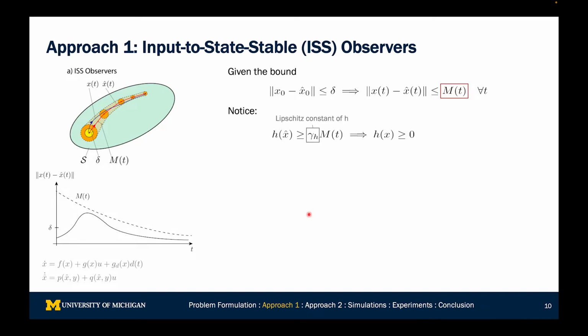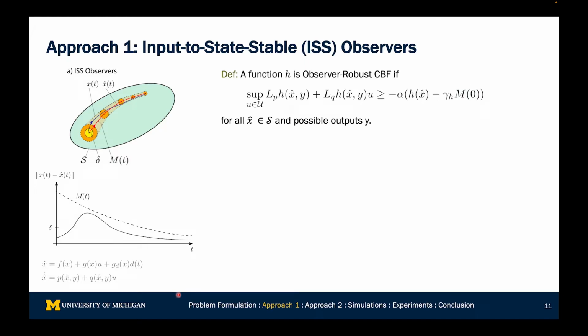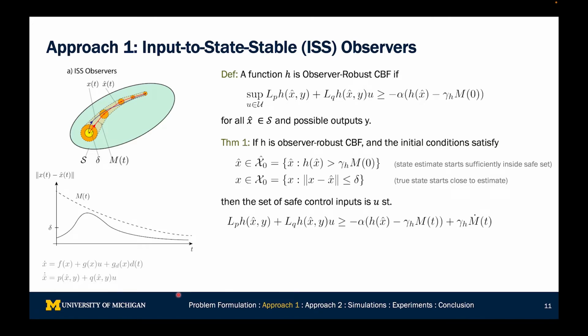The key idea is quite simple. We're going to use the Lipschitz constant of h, and we say that if h of x̂ is greater than γ_h m, then you know that h of x is greater than 0. Given that this is a direct consequence of the Lipschitz continuity, we just need to ensure that h of x̂ remains greater than γ_h m at all times. To do this, we take derivatives of h, and we can say that h is an observer robust CBF if it satisfies the following condition: L_P h plus L_Q h u is greater than negative alpha of h minus γ_h m0, where P and Q again are from the observer dynamics. If you have such an observer robust control barrier function, then it's quite easy to design a controller from there.